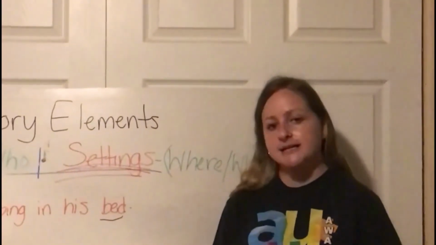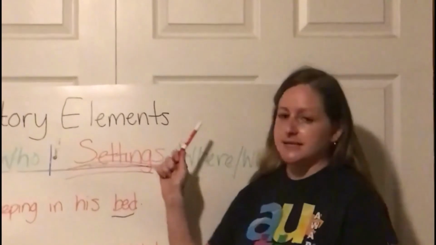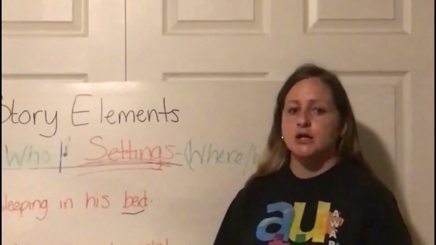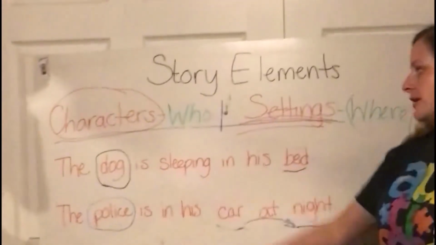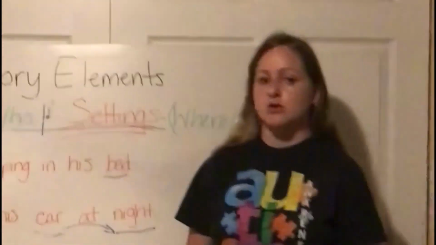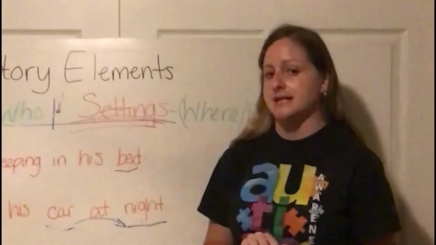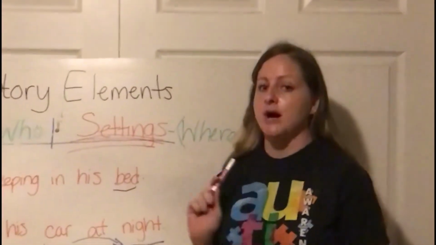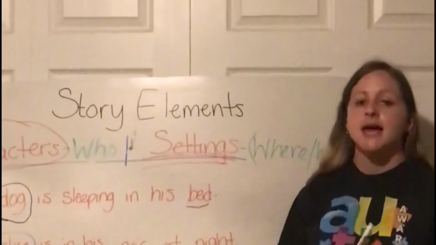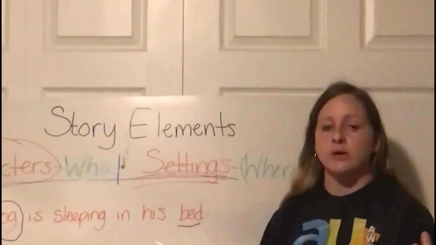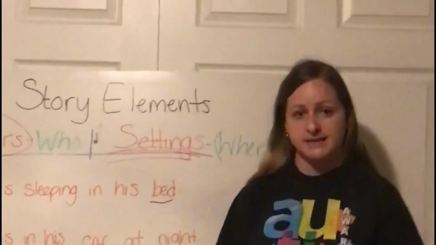Okay, our content objective for this lesson is that you, each and every one of you, will be able to identify characters and settings in a story at least 70% of the time. Right now, we're going to go ahead and watch some short videos to explain a little bit more about characters and settings, and then we will have a formative assessment.